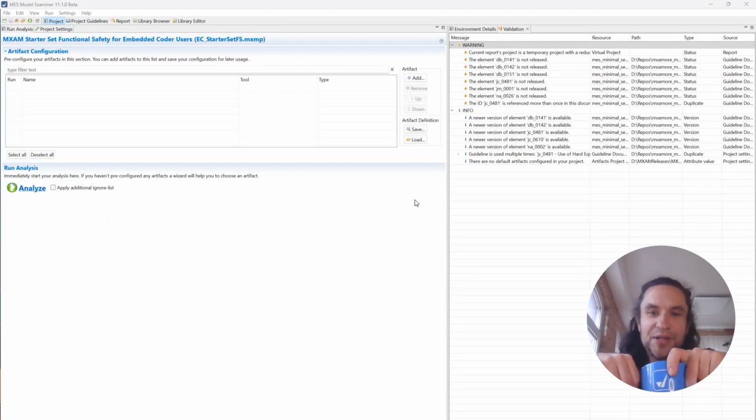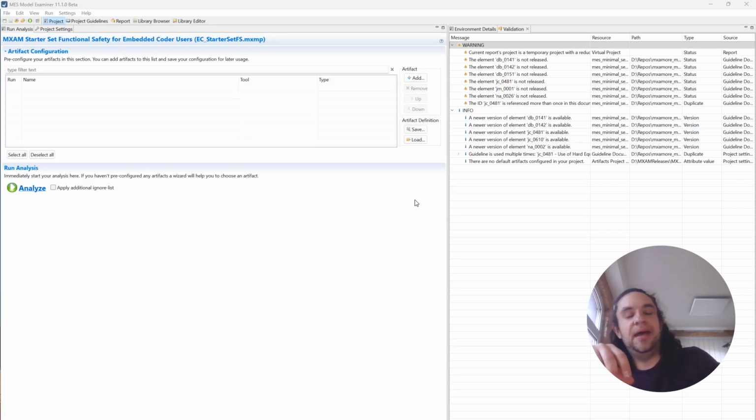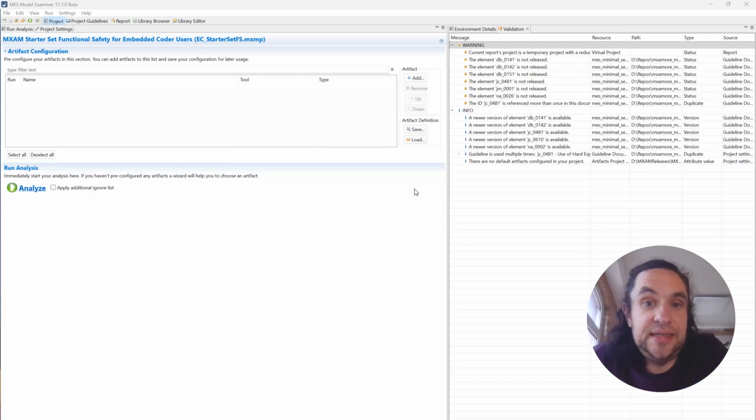Hi, we're here to unveil our latest release, MXAM 11.1. Like software releases, modeling guidelines are also in continuous change, which means that sometimes modeling guidelines can be outdated. Now with our improved guideline document, you can streamline every step to keep track with these changes and ensure your documents are consistent and aligned with the latest standards with ease. With these improvements, you will be able to migrate your guidelines and guideline documents easily and efficiently.